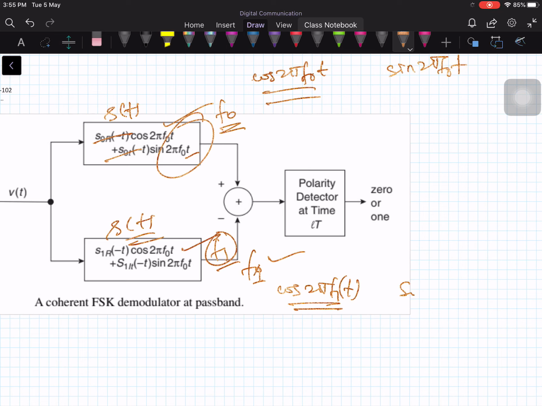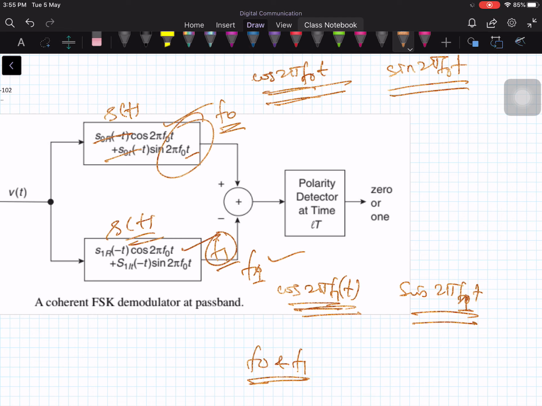So cos 2 pi F1 t, sin 2 pi F1 t, and here cos 2 pi F0 t, sin 2 pi F0 t. There are two frequencies, and these two are orthogonal. F0 and F1 are chosen such that cos 2 pi F1 t and cos 2 pi F0 t are both orthogonal. So in that way also you can design.